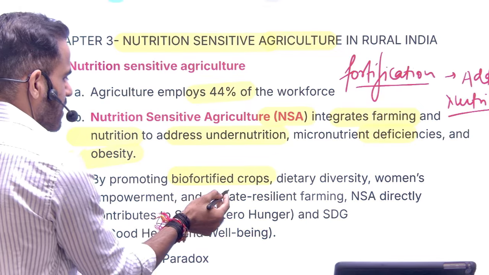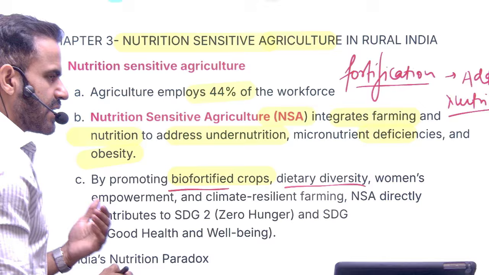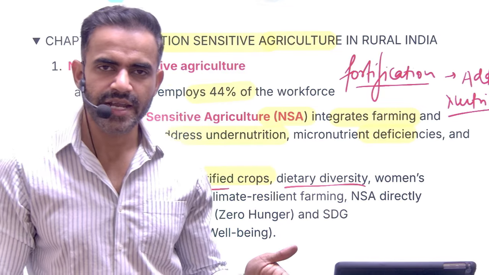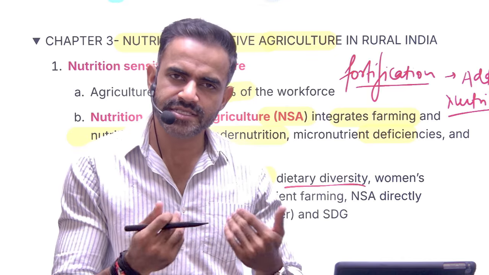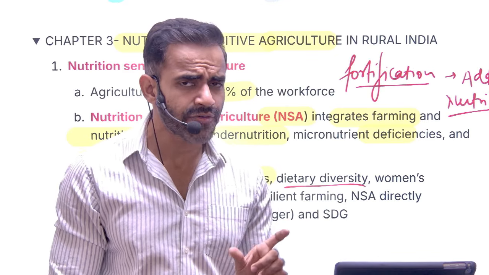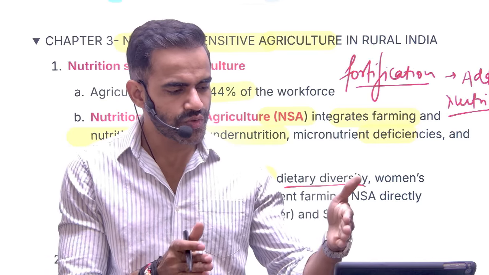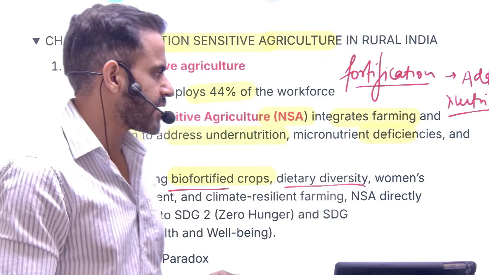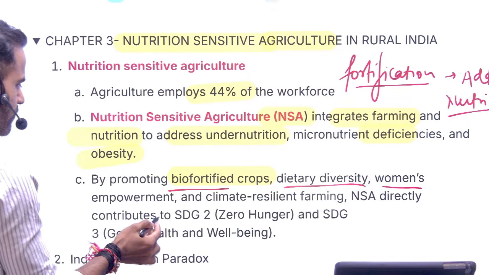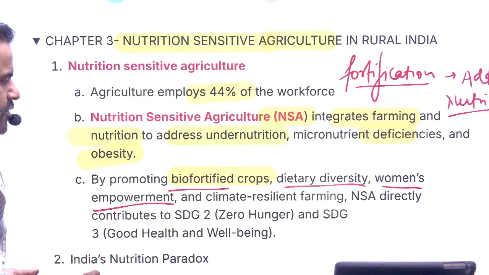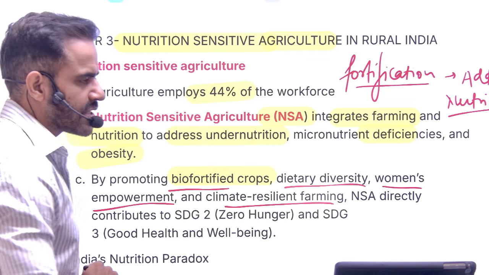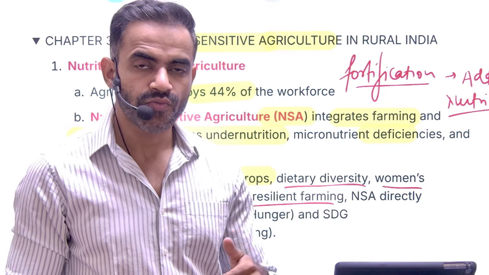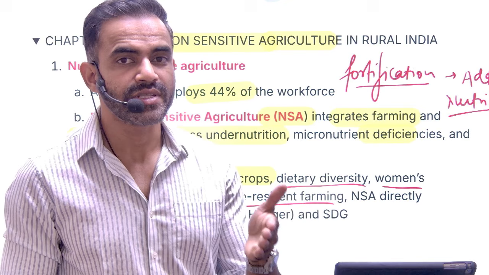So biofortification can be done. Dietary diversity should be there. In a very simple sense, our diet should have a variety of items. How will there be a variety of items? When farmers cultivate variety, they will start consuming also. Okay. Apart from that, there is one more bias. Usually females get less nutrition in comparison to their male counterparts. So we have to address this kind of bias as well. For that we have to focus on women empowerment, and we also need to focus on climate resilient farming. Why climate resilient farming? Because of climate change, agriculture is adversely impacted. So we have to develop those varieties which can withstand climate change.